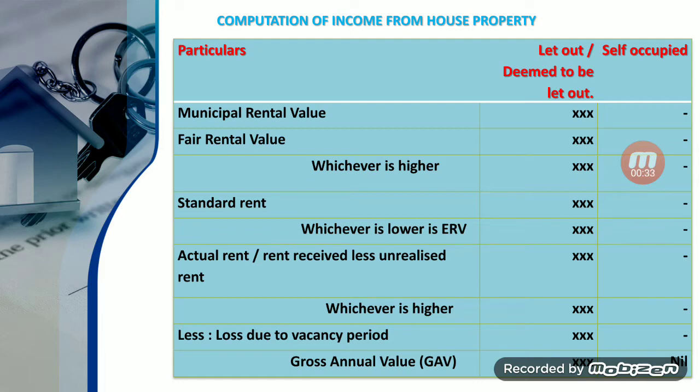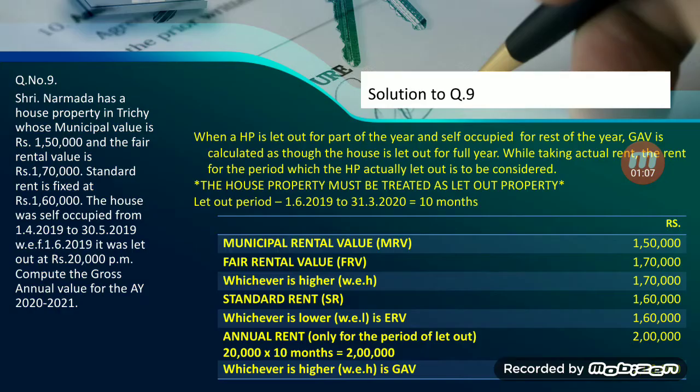Municipal rental value and fair rental value is to be compared. Take the higher value and the same must be compared with standard rent, and the lower one is to be taken. With that lower value, actual rent is to be compared after reducing unrealized rent, and we must take the higher one, from which loss due to vacancy, if any, is to be reduced, so that we will get gross annual value. And computation of annual value GAV is not applicable for self-occupied house.